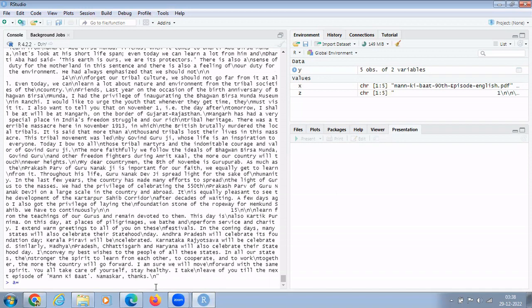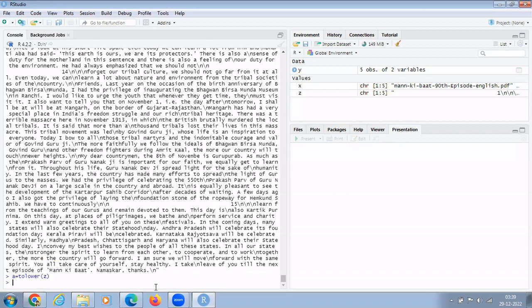In a, now the next step, after importing the file, is data cleaning. In data cleaning, we have to convert all the uppercase into lowercase. For that, how will I do that? tolower. And what to lower? I want to convert the uppercase that is in z to lowercase. So I will put it like this. Yes.